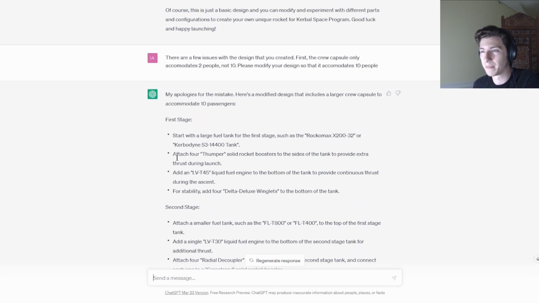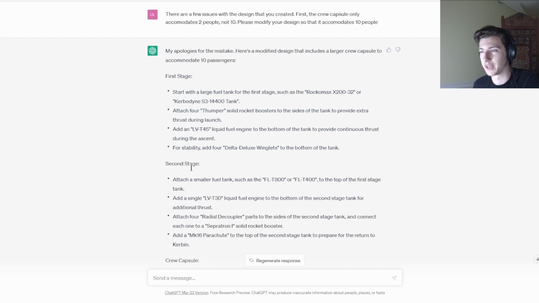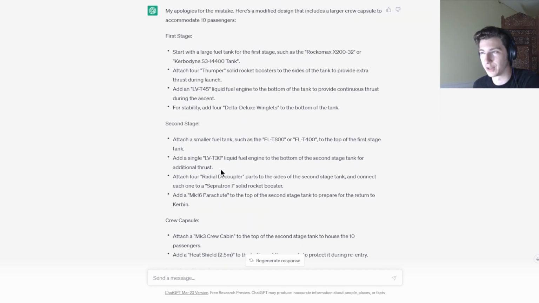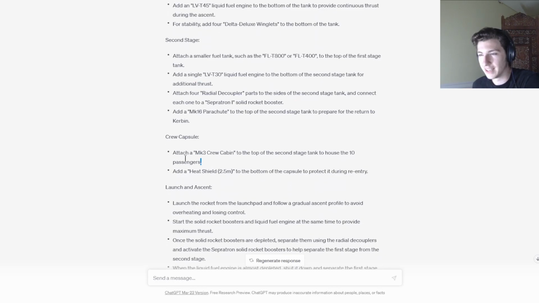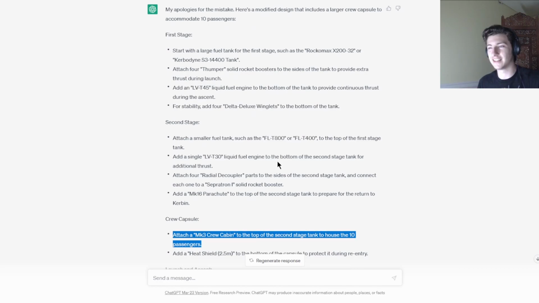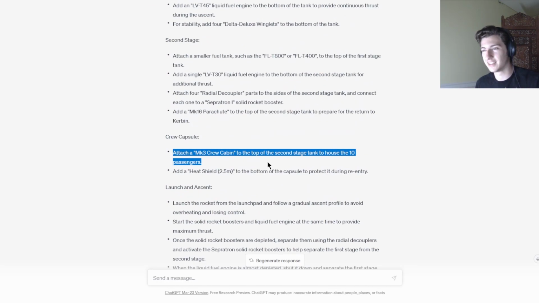So let's see. So it says, my apologies for the mistake. Here's a modified design that includes a larger crew capsule to accommodate 10 passengers. Okay. Well, there's one problem with this that I see already. It just has one crew cabin. Again, so it didn't get that it made a mistake, which is not encouraging.